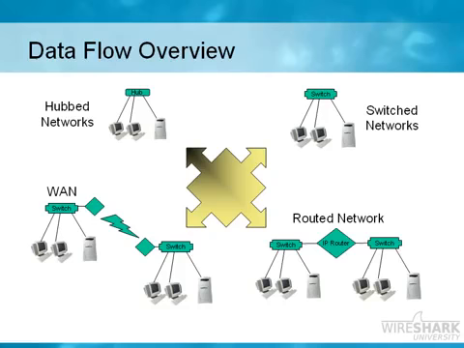So we may have to make adjustments to make sure that the traffic we're interested in is visible to us. It's the same thing in a routed network, whether it's a local routed network or you have a WAN in there. But we need to make sure that the analyzer is placed in an area where we're allowed to see the traffic. And if we're not allowed to see the traffic, we've got to take some steps so that we can get in the path of the data flow.